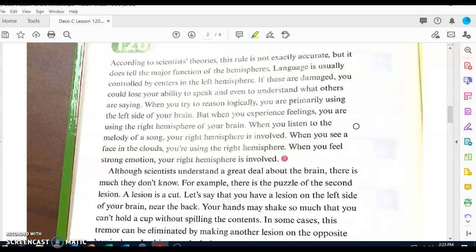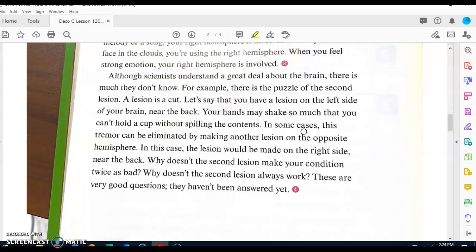What's the simple rule for describing what the two hemispheres of the brain do? So let's go back. And let's go ahead and highlight where we have our answer. So let's go ahead and see. Language is usually controlled by centers in the left hemisphere. So we know that the left hemisphere thinks and the right hemisphere feels. When you experience feelings, you are using the right hemisphere of your brain. So the left hemisphere involves thinking and the right hemisphere involves feelings.